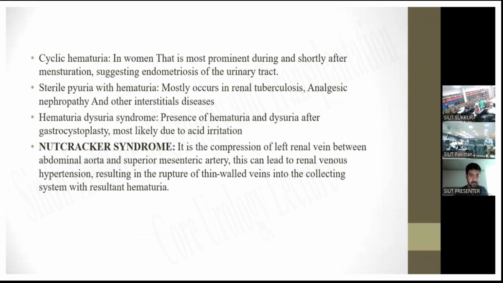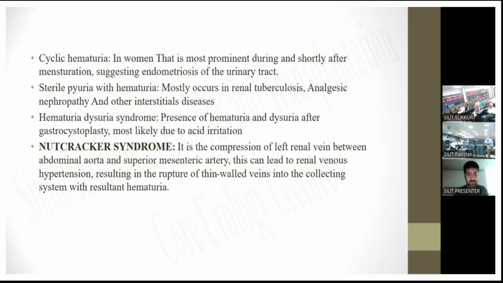So there are some other kind of terminologies that we observe here. That is cyclic hematuria in women, and that is most prominent during and shortly after menstruation, suggesting endometriosis of the urinary tract, or sterile pyuria with hematuria. It mostly occurs in renal tuberculosis, analgesic nephropathy, and other interstitial disease.